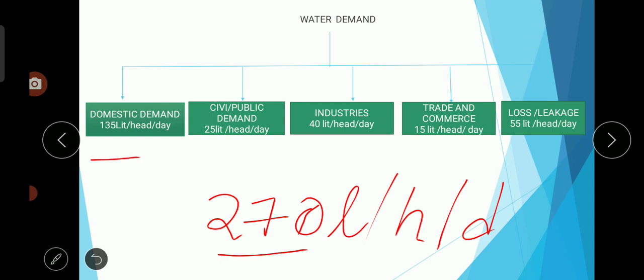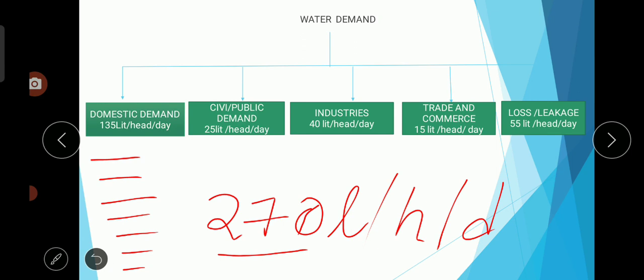It may be used for cooking, bathing, washing, cleaning, sanitary purposes, private gardening, vehicle cleaning, or domestication of animals. It may be used in any form, but this 135 liters has to be given for the public for domestic consumption, to satisfy all the metabolic activities.